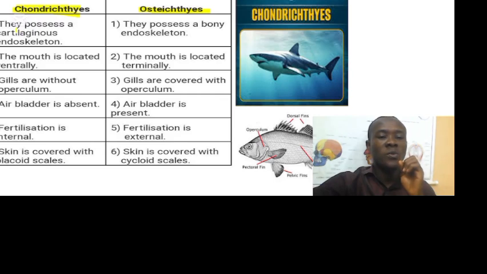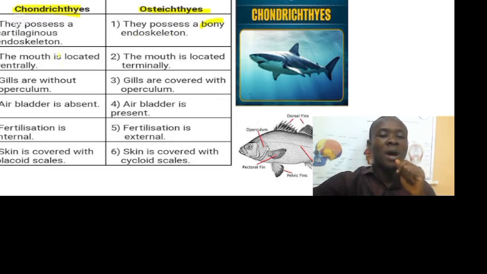Chondrichthyes possess a cartilaginous skeleton. That means their skeleton is inside and it is made up of cartilage. And Osteichthyes possess a bony endoskeleton. That means their skeleton is inside, as endo means inside, but the skeleton is bony. It is not made up of cartilage.